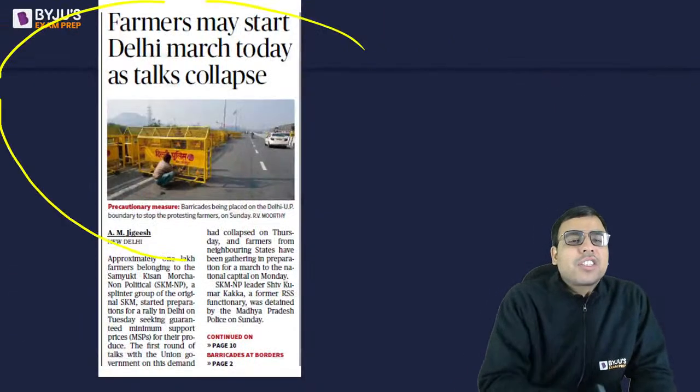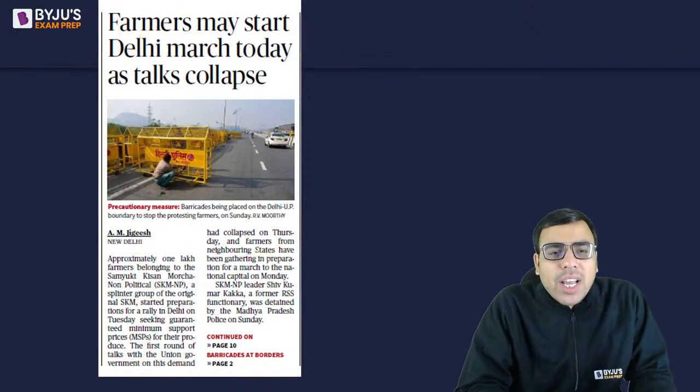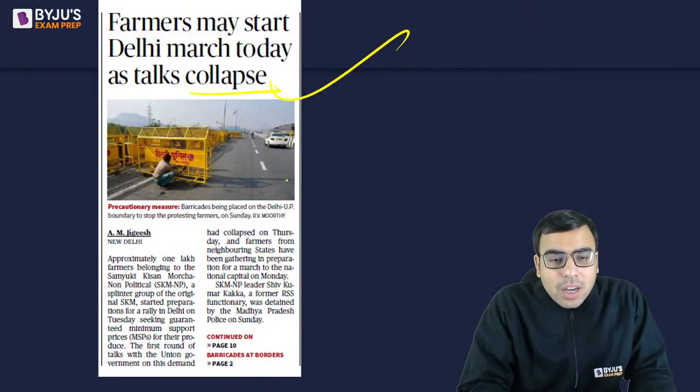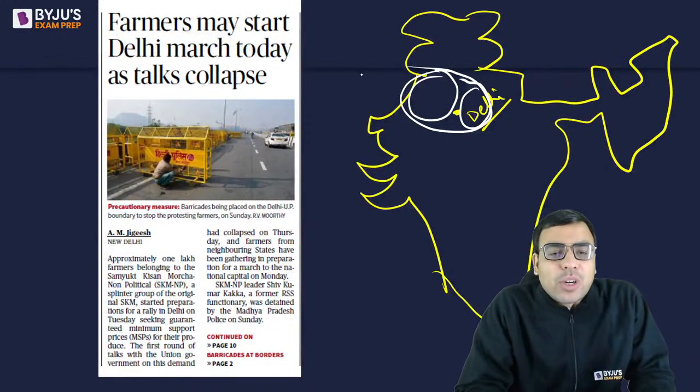Now, there is an article on the first page. Farmers may start Delhi march today as stocks collapse. So you would know, if this is the map of India, I'm making just a rough sketch, somewhere here you will find Delhi. Mostly those who are protesting, in fact in the past also, two years back when there were protests, the farmer protests were mostly from Punjab, Haryana, and West UP. So mostly the farmers' protests happen in this region.